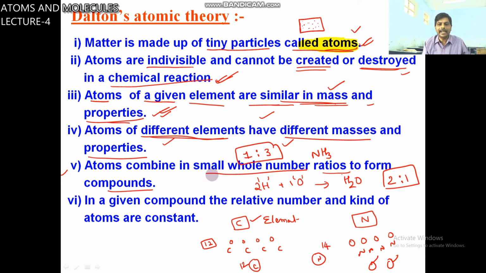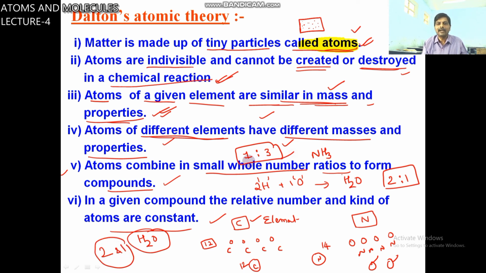Last point is, in a given compound, the relative number and kinds of atoms are constant. In water, 2H and 1O, it is constant.